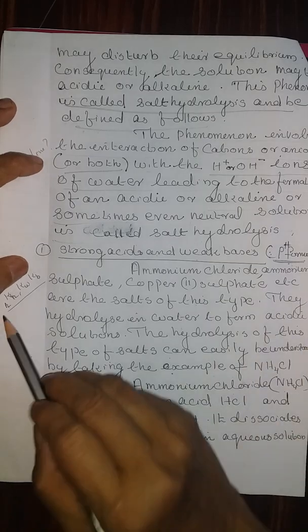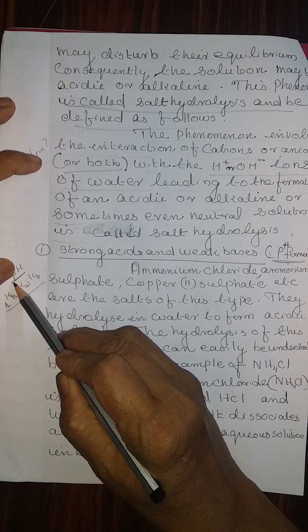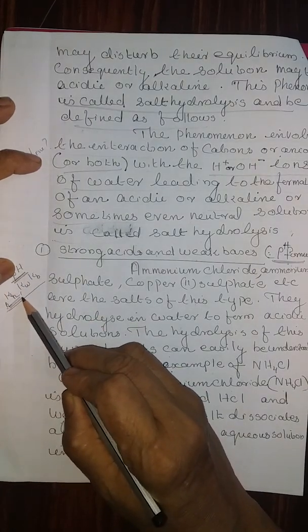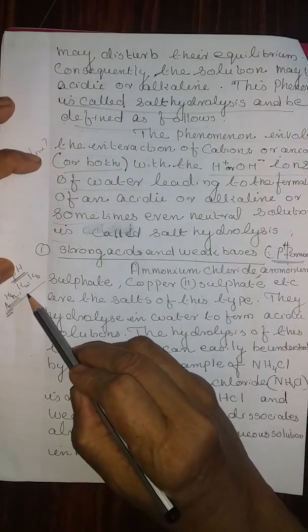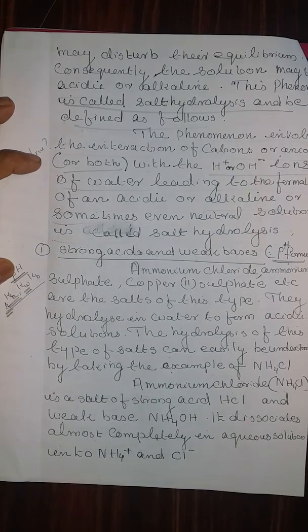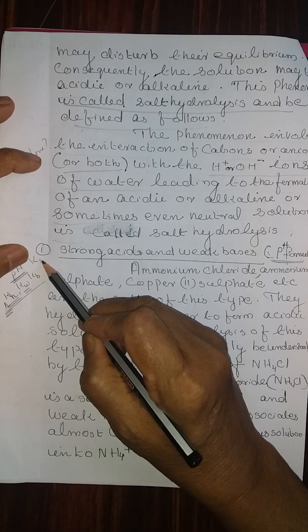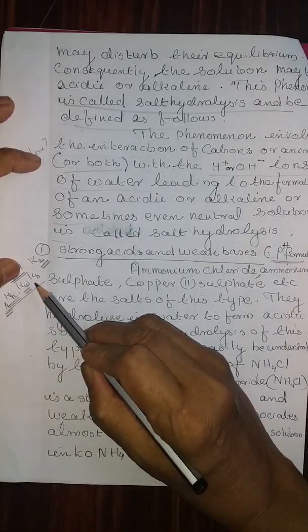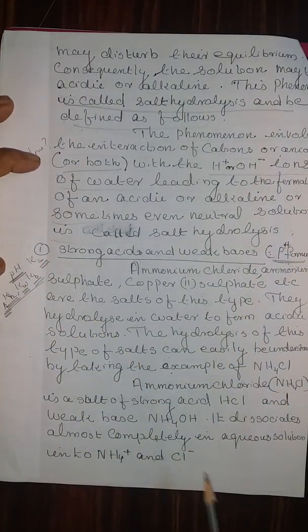You should know what is meant by pH, what is meant by hydrolysis constant, what is meant by hydrolysis, what is meant by ionic product of water, and what is meant by acid constant, that means the equilibrium constant of acids and the equilibrium constant of bases. Unless you know all these things, we cannot derive the equation.